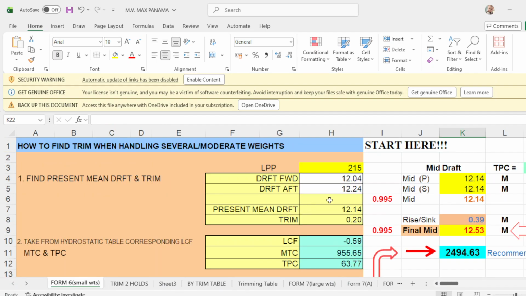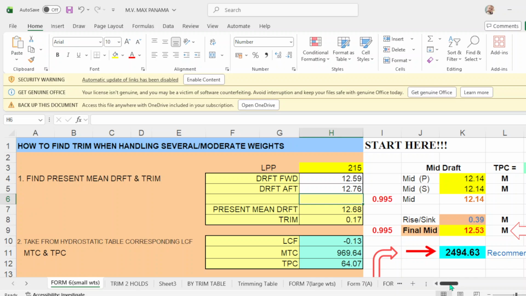Forward 12.59, and up is 12.76. Okay. Then your main drop is 12.68. Okay.